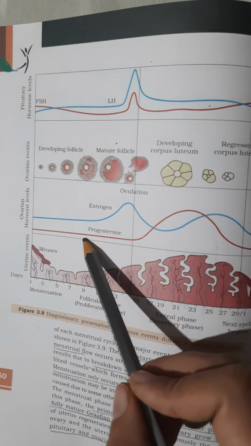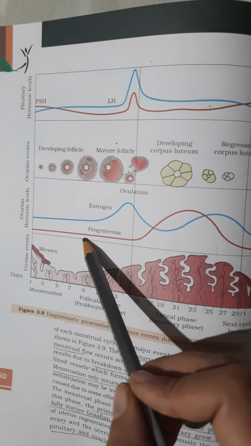Next, coming to the events which are happening, the cells which are being formed in the ovary. This is the developing follicle, where the primary oocyte will form the secondary oocyte, which will develop into the primary follicle, secondary follicle, and finally the tertiary follicle, which will mature during ovulation. This is the Graafian follicle, which will mature to form the egg.